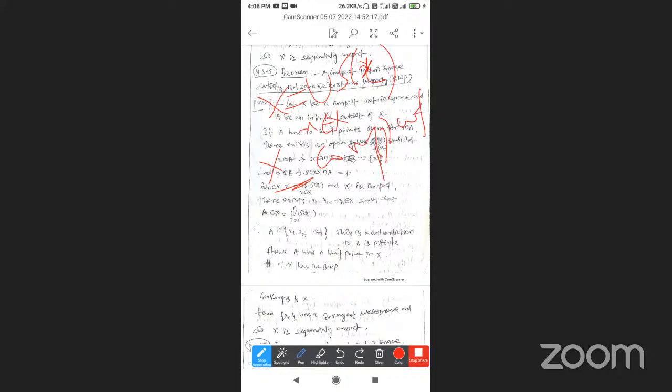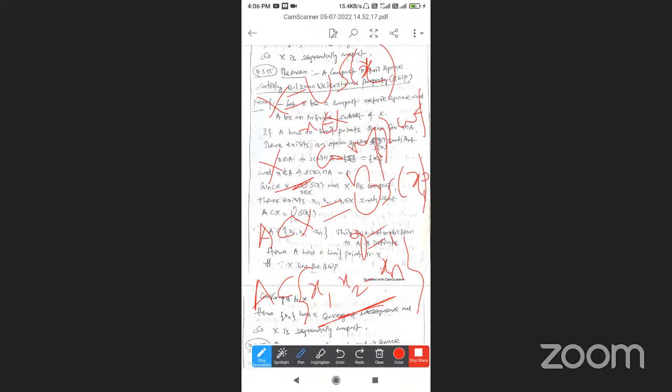So there exist x1, x2, up to xn belonging to capital X such that X is the union of i equals 1 to n of S of xi. Then A is a subset of this finite union, so A is contained in a finite subcover. But A was assumed to be an infinite set, which is a contradiction to our assumption.